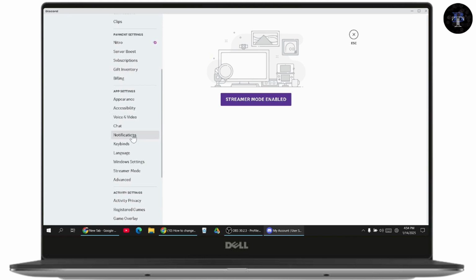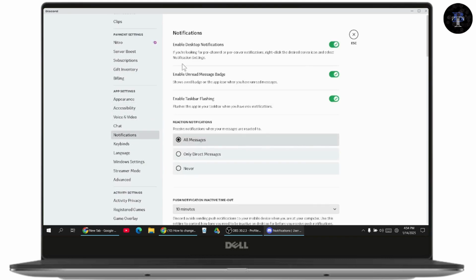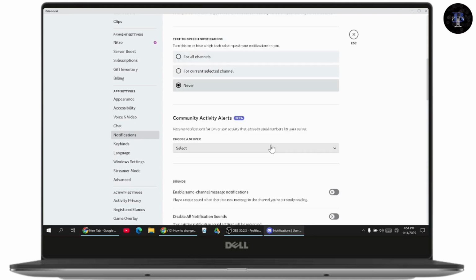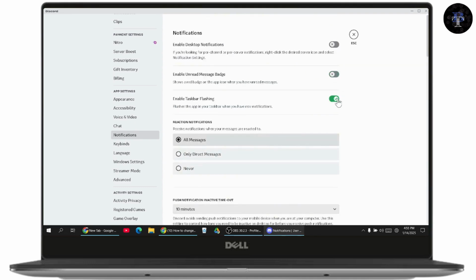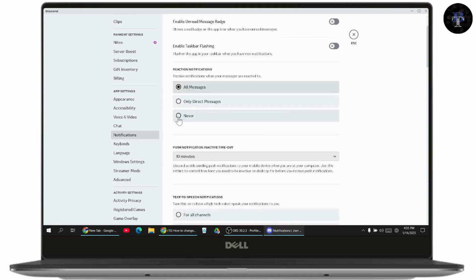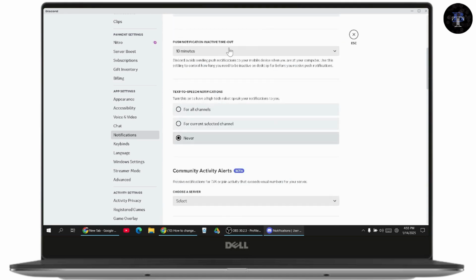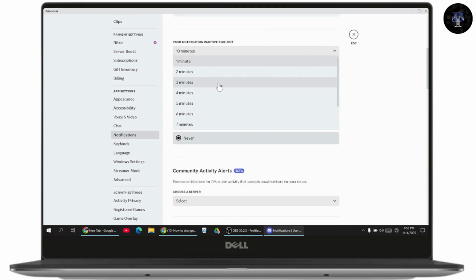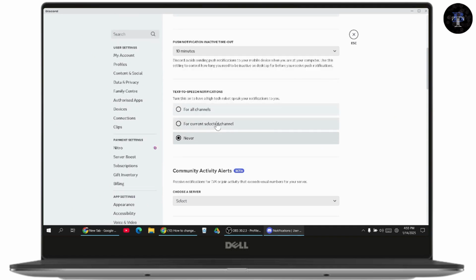Now under user settings, you will need to scroll down a bit and you will find an option to have the notification. So you just need to simply go with notifications, and here you need to turn off the notifications, which is the first one. Toggle off the option of enable desktop notifications. And if you don't want other notifications too, then you just need to simply go and toggle off all of the notifications. Go with never, and then push notifications, inactive. You need to select the time, anytime that you're comfortable with.